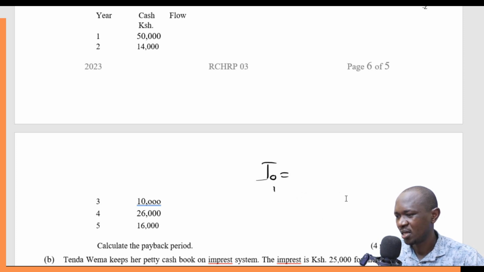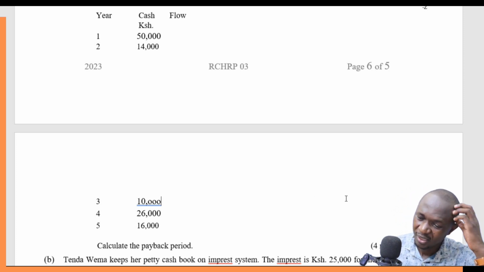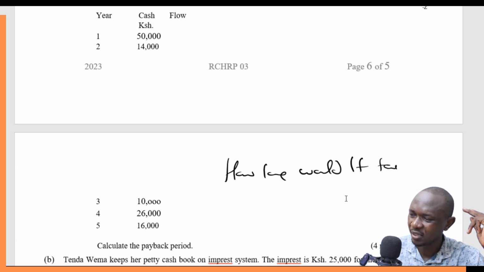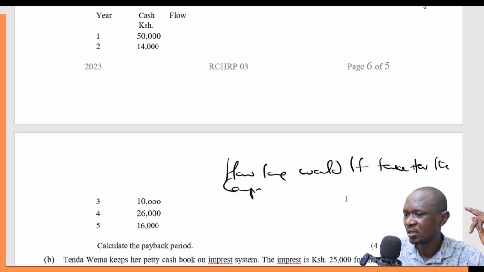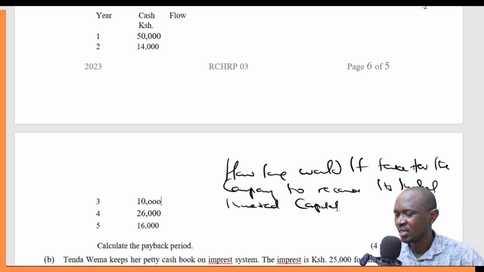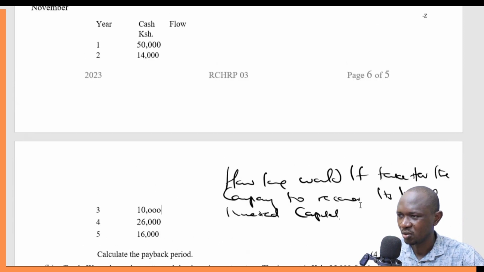Payback period simply answers the question, how long will it take for the company to recover its initial invested capital?